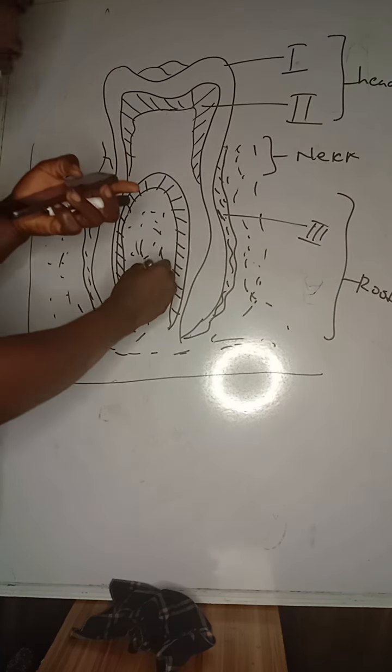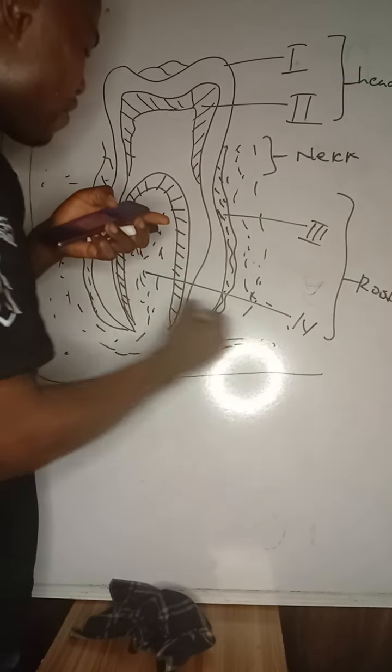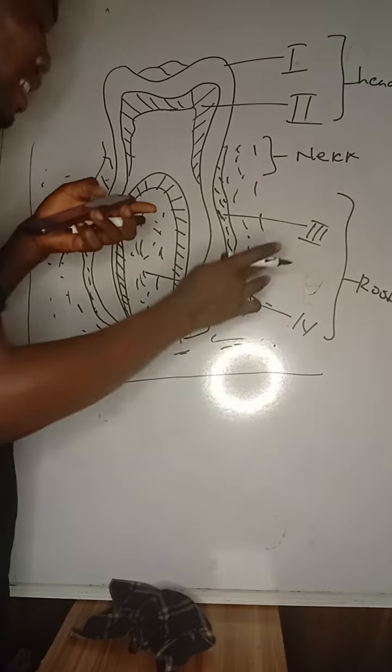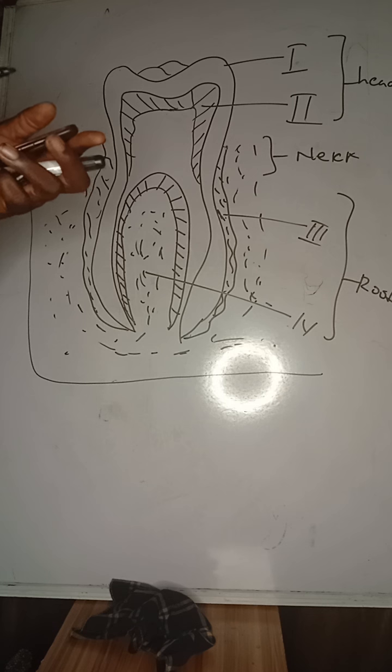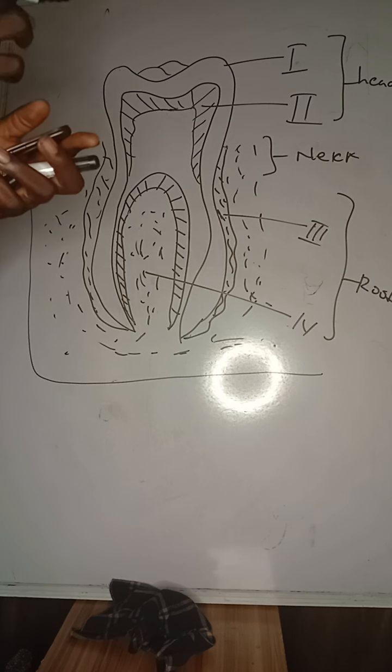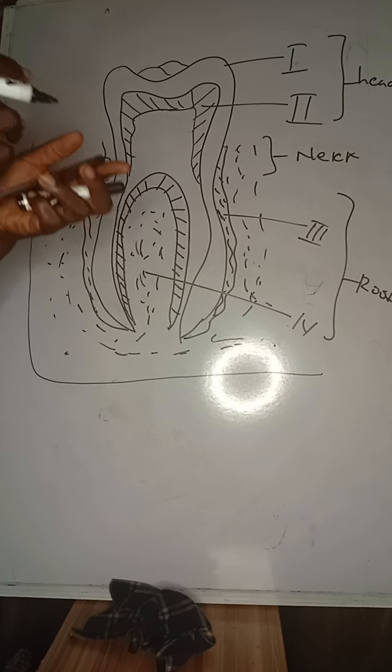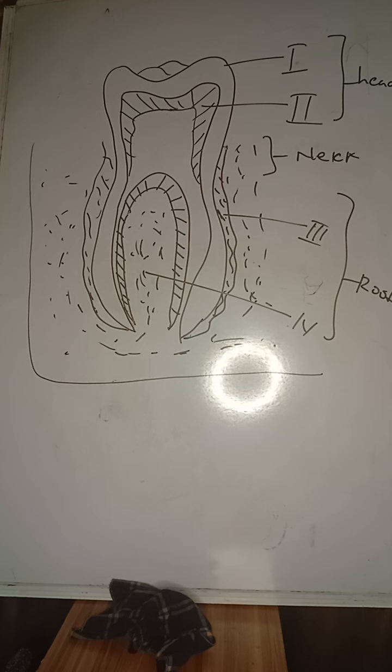I is known as, and they labeled here IV. So IV will be the gum. They're asking me, I is known as pulp cavity, cement, periodontal membrane, endothelial membrane, and so on and so forth. So III is known as the cement. III is known as the cement. It should be noted.